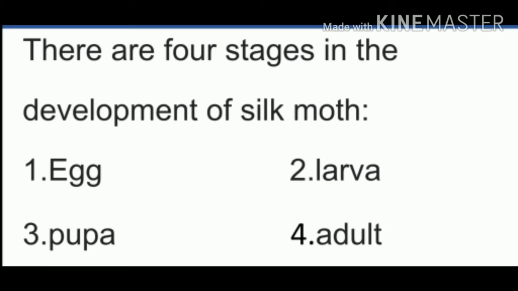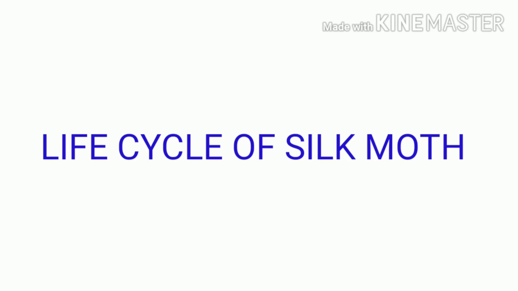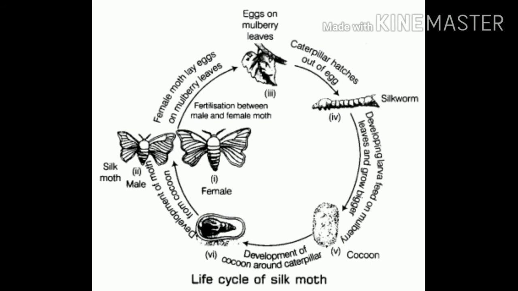There are 4 stages in the development of the silk moth, that is, the life cycle of the silk moth. What are the different stages? First stage is egg, then it is converted into larva or caterpillar, then it enters the pupa stage, and the final stage is the adult stage. See this picture, this is the life cycle of the silk moth.